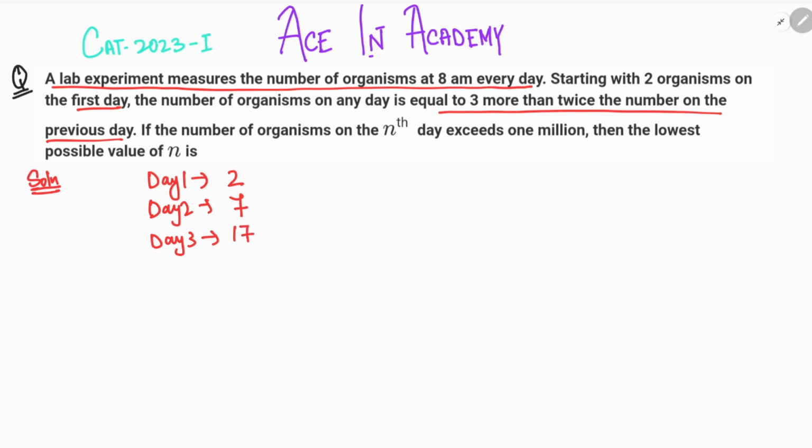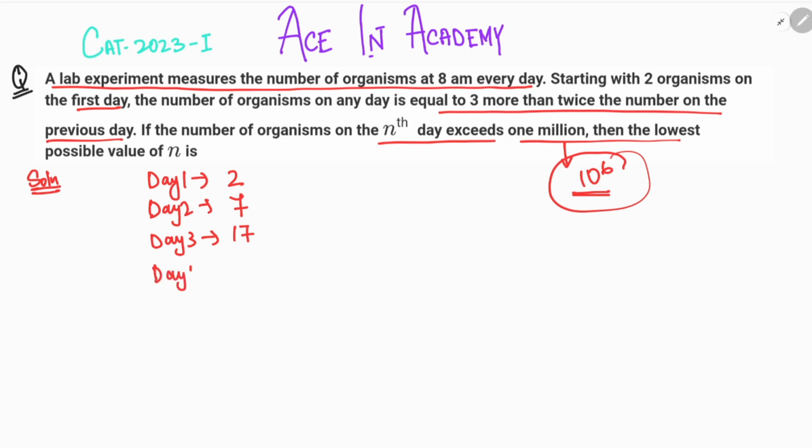Now moving ahead with the question, if the number of organisms on the nth day exceeds 1 million, that is equal to 10 raised to power 6, then the lowest possible value of n is. So we have to find the lowest possible value of n such that at day n the number of organisms must be greater than 10 raised to power 6. Now the easier and the faster way is to find a pattern, and we can deduce the number of organisms on that day that will be greater than 10 raised to power 6.